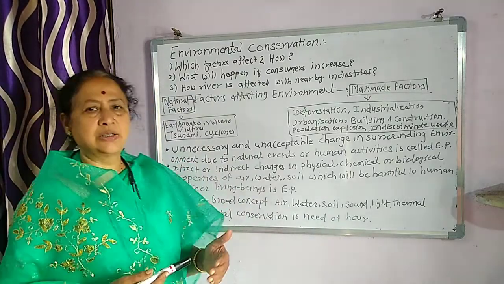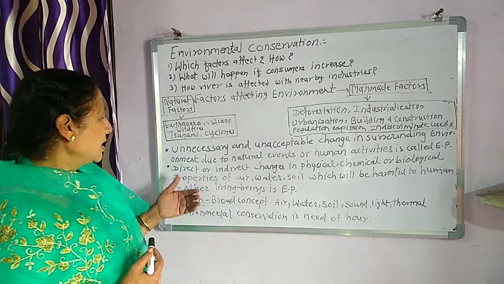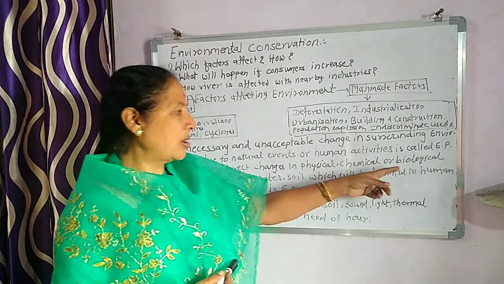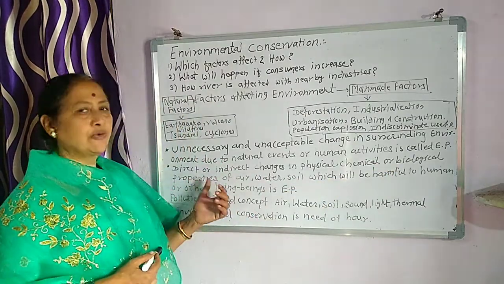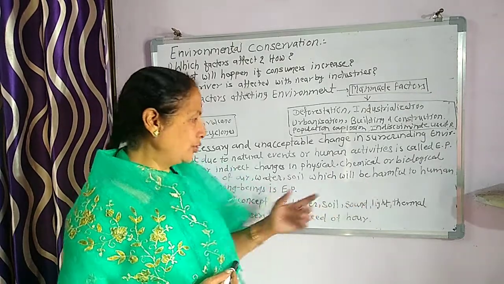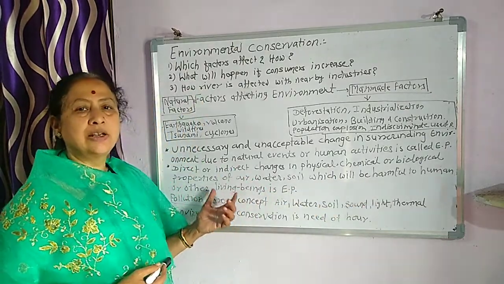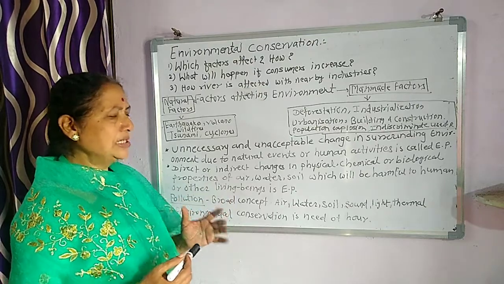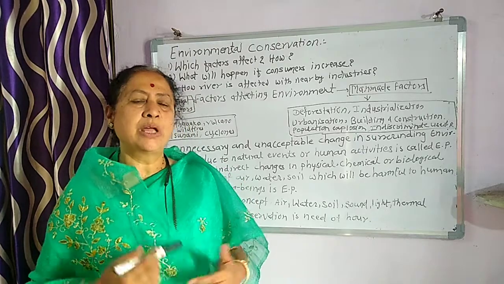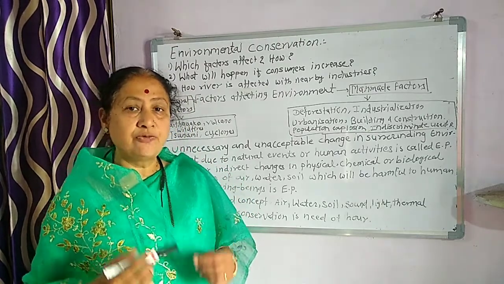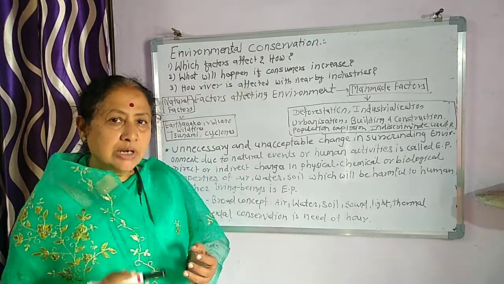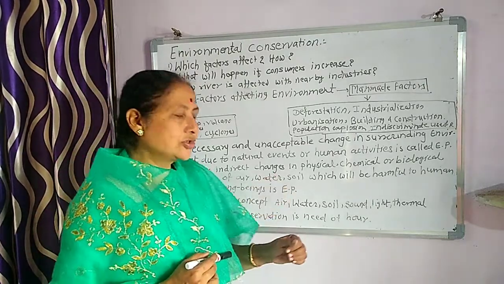Next, another concept of the same is a direct or indirect change in physical, chemical, or biological properties of air, water, soil, which will be harmful to human or any other living being. Means the change occurs, sometimes as a direct one or sometimes as an indirect one, in a physical, chemical, and biological process. Now let us study how it occurs.